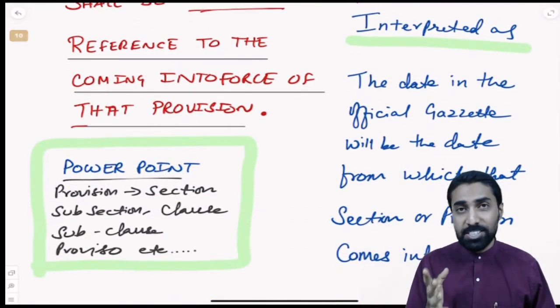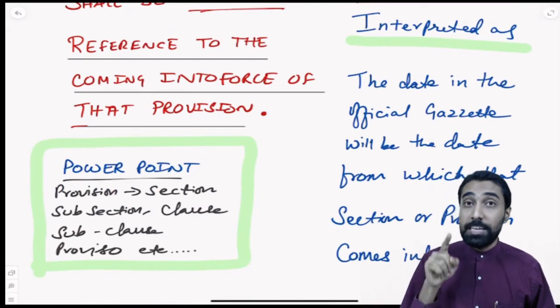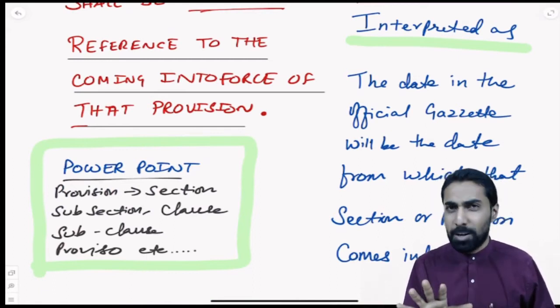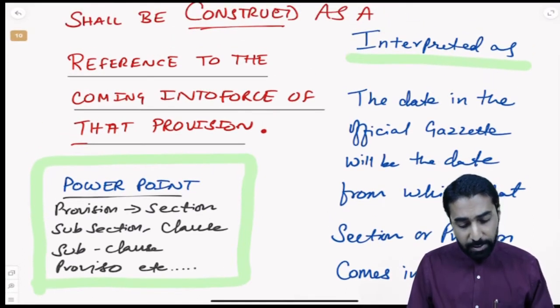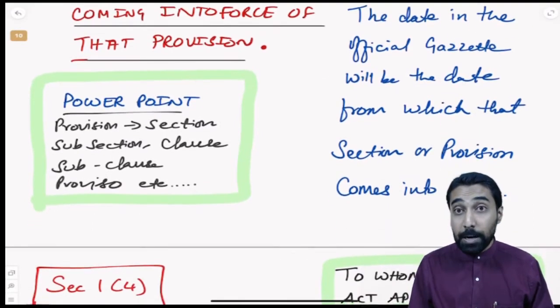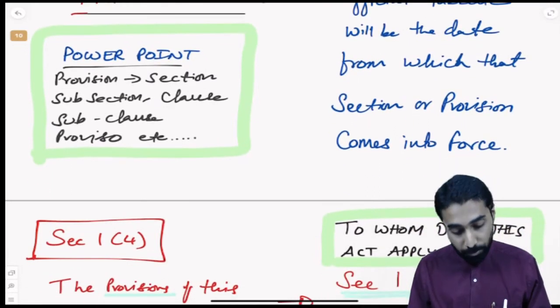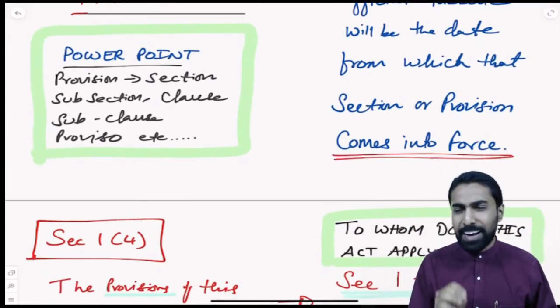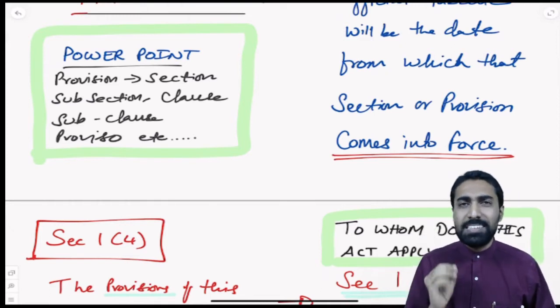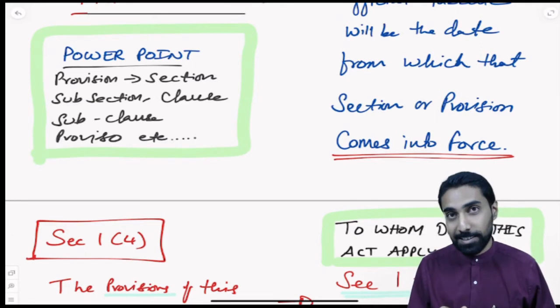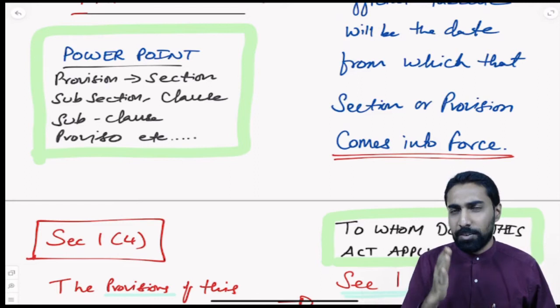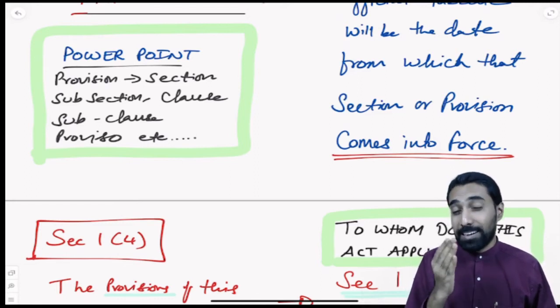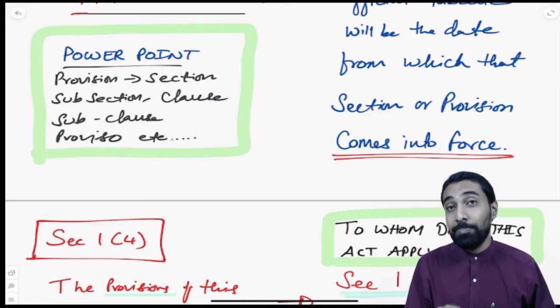From which date is any section applicable? From the date on which it was given in the official gazette. Simple logic. Whatever we studied, that is what it means in simple words. The date in the official gazette will be the date from which that section or provision will come into force. So somebody will ask you, when did section 48 come into force? You should say, let me check the official gazette. Of course, the MCA website has made your life easy and they've given the effective date for each of the provisions. But that list they have prepared, again, is based on the official gazette.